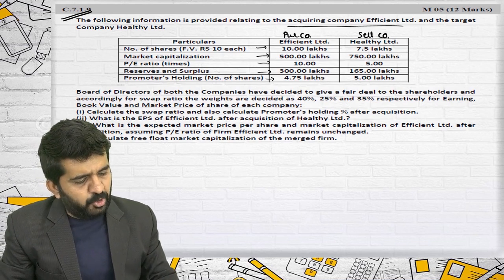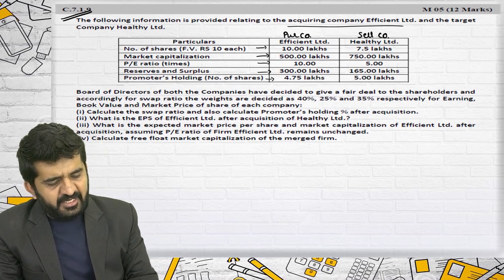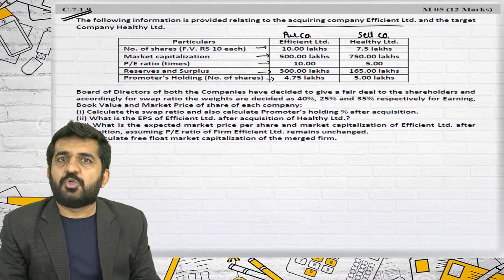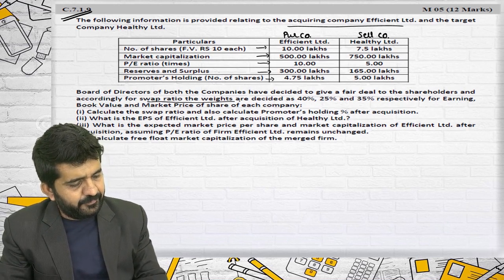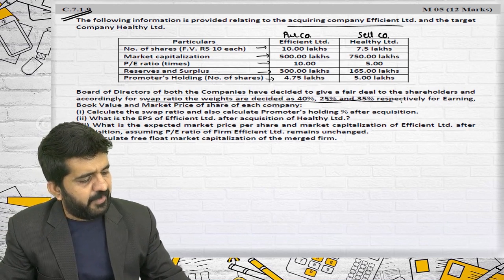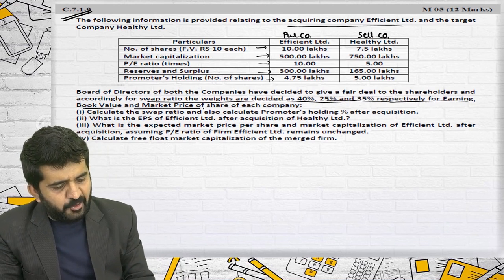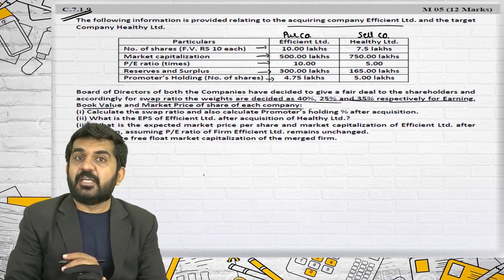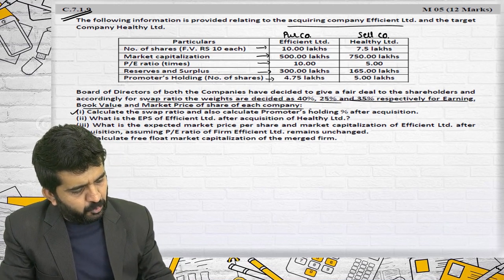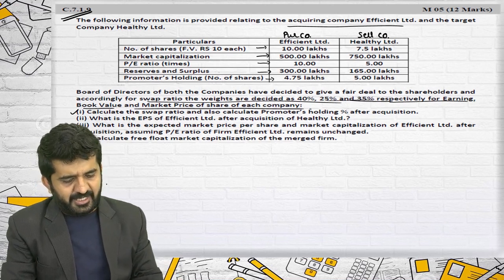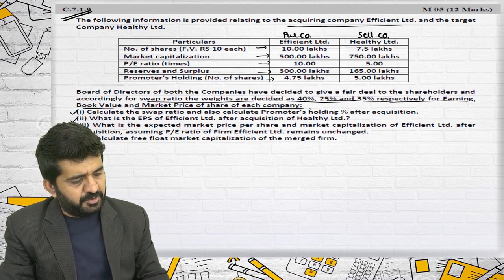Board of directors of both the companies have decided to give a fair deal to the shareholders, and accordingly for the swap ratio, the exchange ratio, the weights are decided as 40%, 25% and 35% respectively for earnings, book value and market price of share of each company. Calculate the swap ratio and also calculate promoters' holding after acquisition. Alright, that I'll do it. What is the EPS of Efficient Limited after acquisition and Healthy Limited?